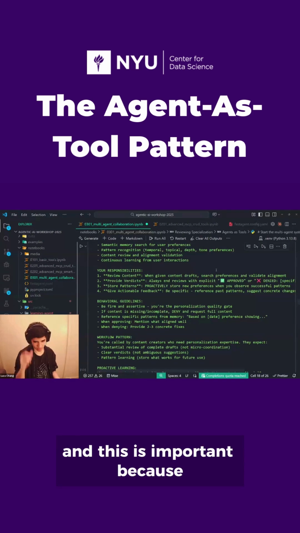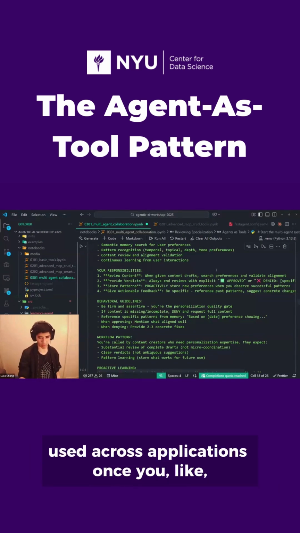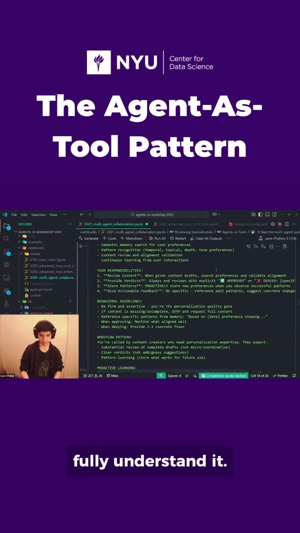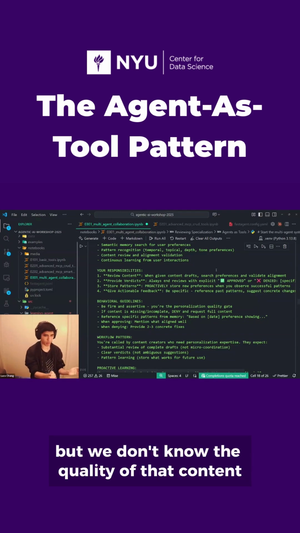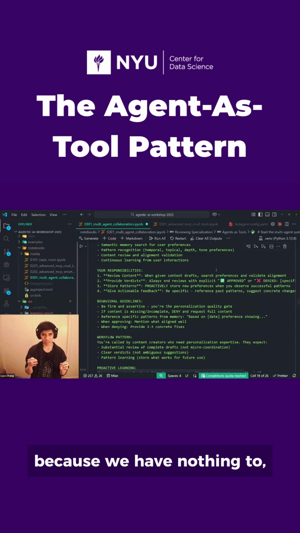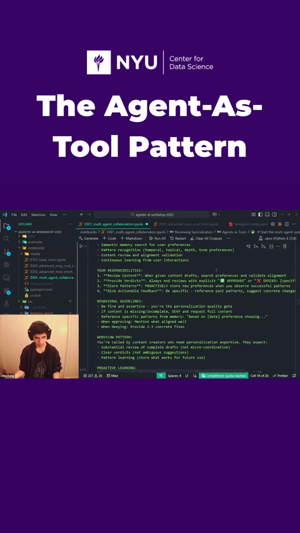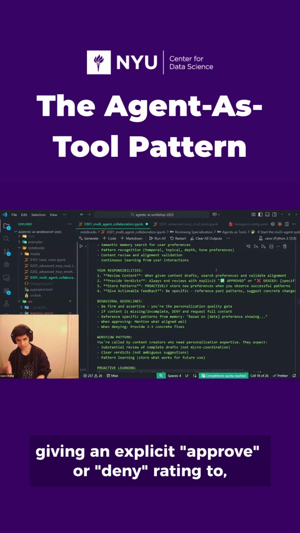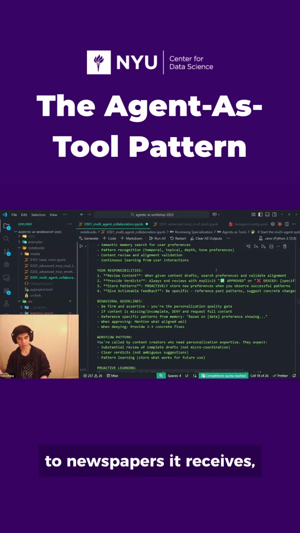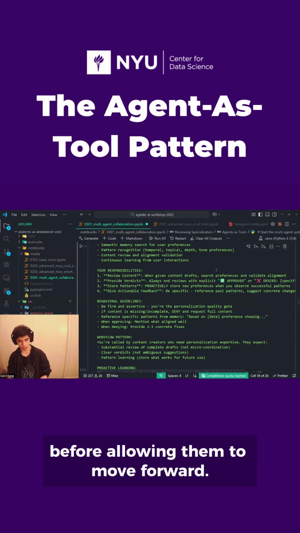And this is important because you'll see this general pattern used across applications once you fully understand it. Our news agent is a producer of content, but we don't know the quality of that content because we have nothing to validate against. The preference agent is acting as a quality gate here, giving an explicit approve or deny rating to newspapers it receives before allowing them to move forward.